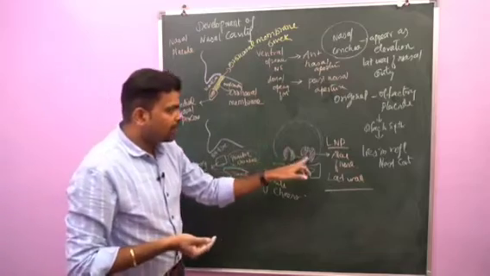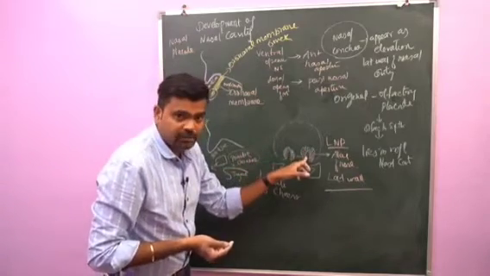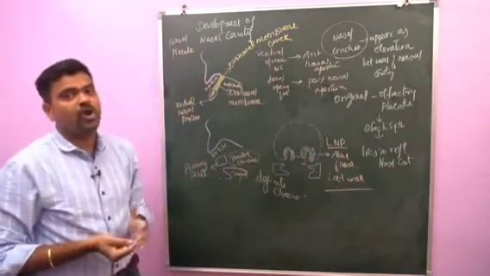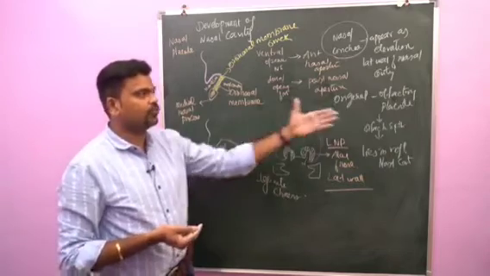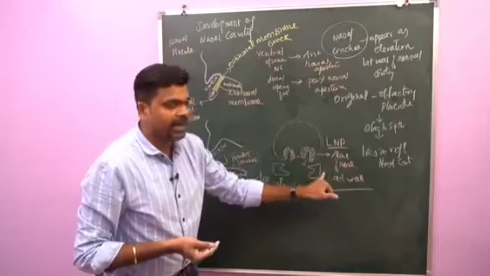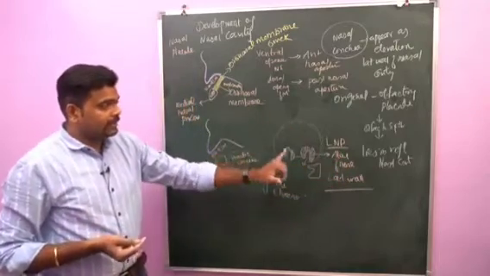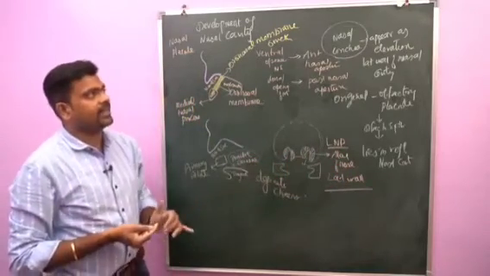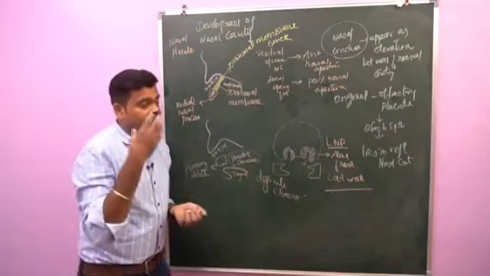Here, whatever the ectoderm thickening is, this ectoderm gives rise to the olfactory epithelium which is present in the roof of the nasal cavity, and the lateral nasal process gives rise to the ala of the nose. The lateral wall of the nasal cavity consists of many elevations. So it consists of three elevations.